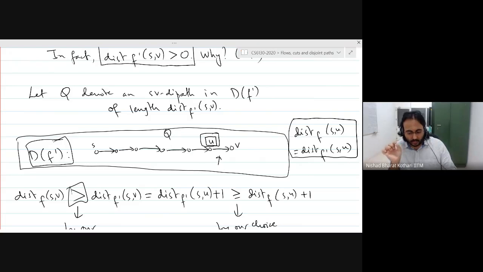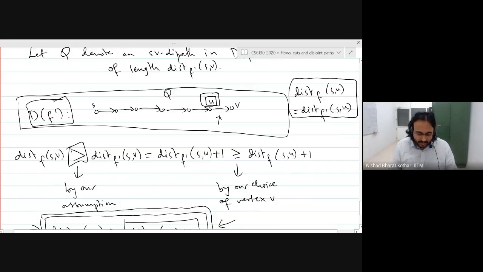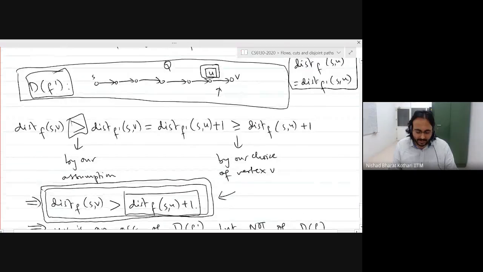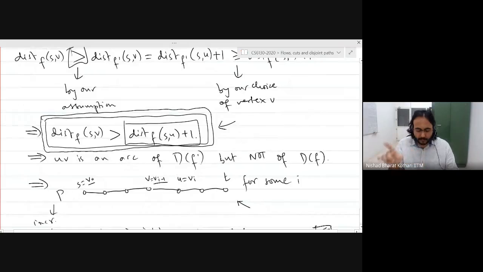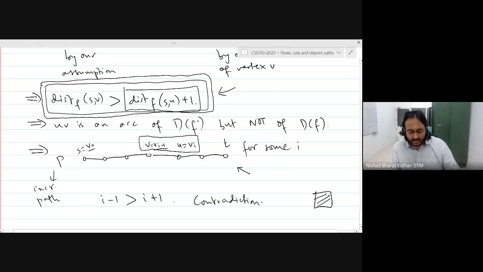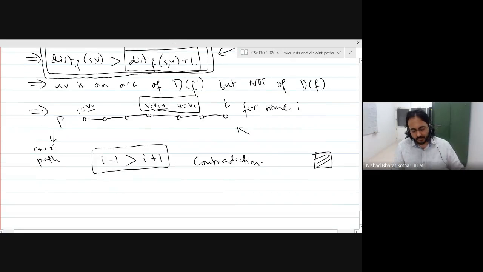U has to actually satisfy the inequality. Then using that information and the fact that we went from F to F prime in a very specific manner, we argued that this arc in the opposite direction, VU, has to be on the path P. And then we got to the argument that i minus 1 is greater than i plus 1. Are there any questions? Any part which was not clear?